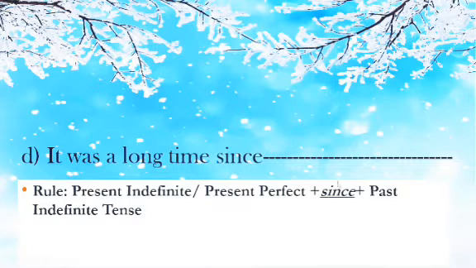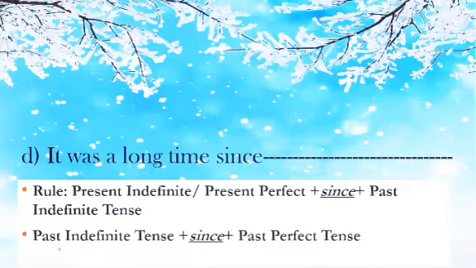Number D, it was a long time since. My dear students, whenever you see the connector since, you should follow the rule that I'm going to show you here. Since is a kind of connector which connects present indefinite or present perfect tense with past indefinite tense. So if the first clause is in present indefinite or present perfect, the second clause should be in past indefinite tense.